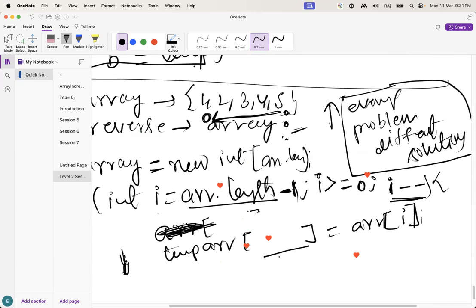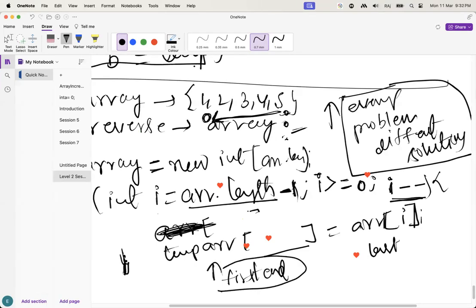Let's suppose the last index of the original array needs to become the first index in this new array. How do we calculate that first index? It will be array length minus i.